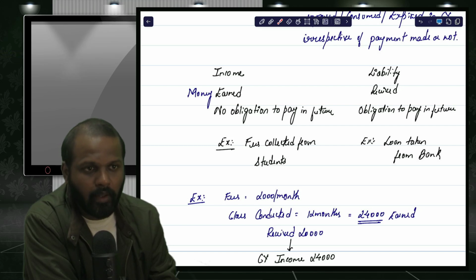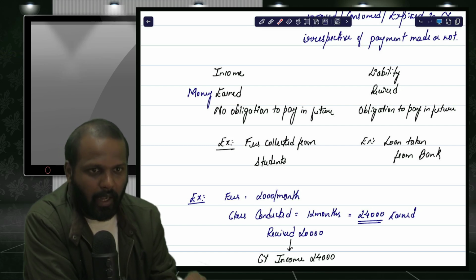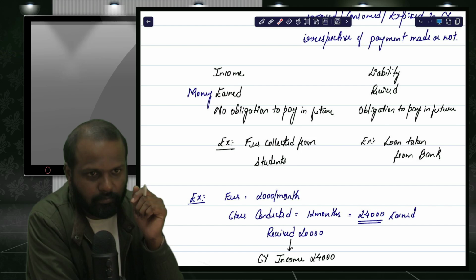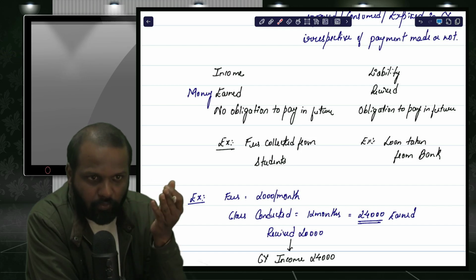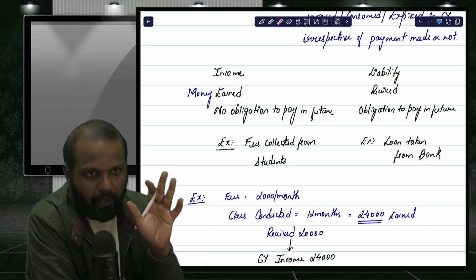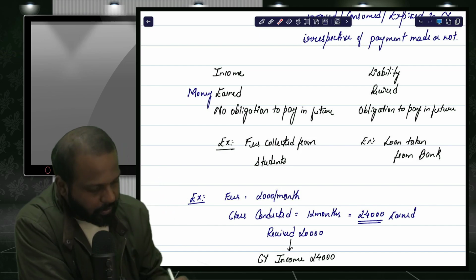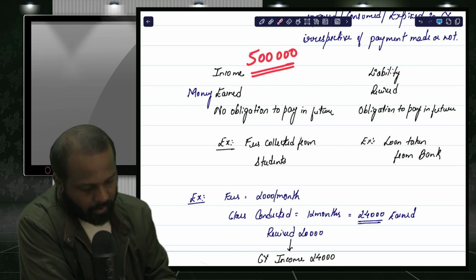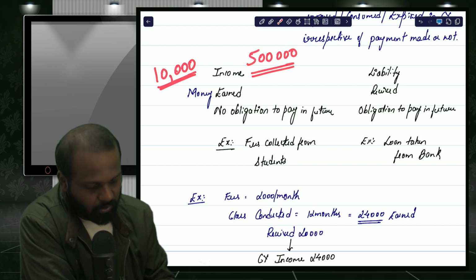And let us say I went to the bank and took a loan of 5 lakh rupees, which I need to repay in future. So here also, 5 lakh rupees is coming into the business, and even this 10,000 rupees tuition fees which I collected from you is also coming into the business.